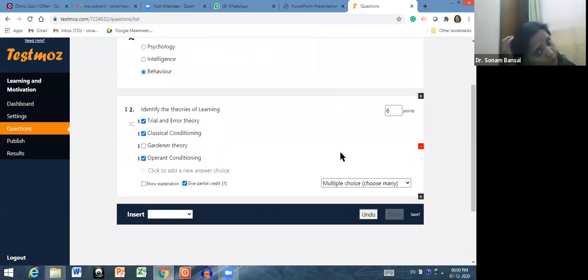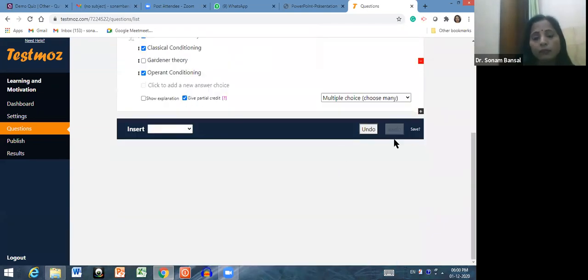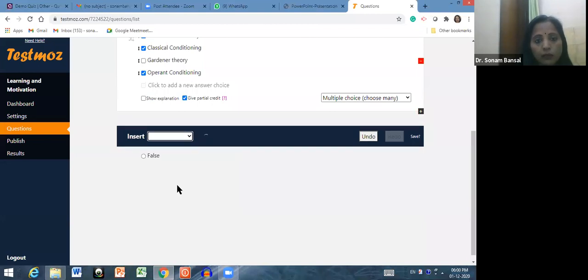If you do not click on save, then it will automatically save your choices also. You need not write it again and again. Okay, then I want another question. Then click directly here on insert. Insert, click on true and false.